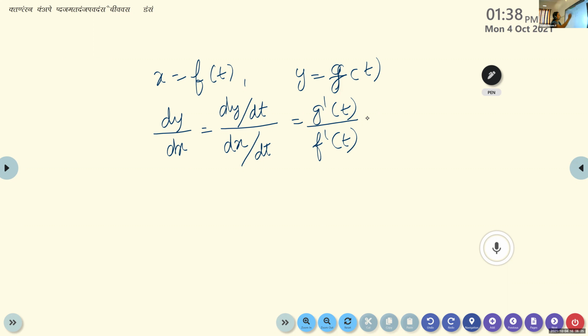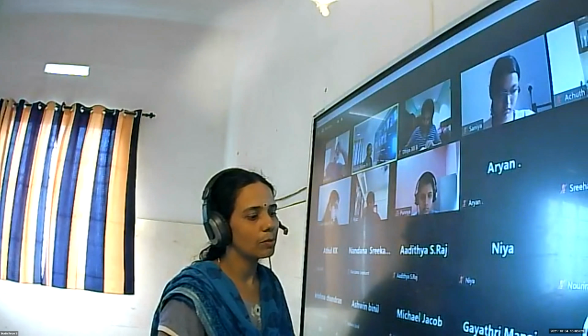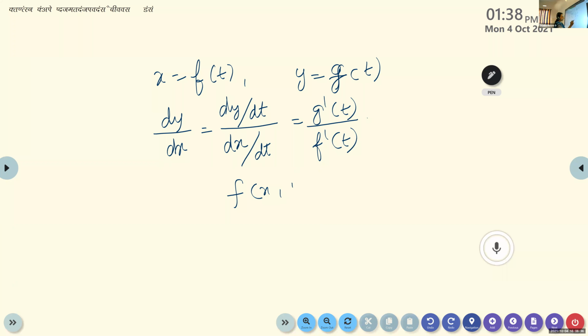Okay, what about implicit form? Implicit form means the function will be of the form f of x comma y is equal to 0. We call it implicit form. And explicit form means y is given as y equal to something. Then it is explicit form.